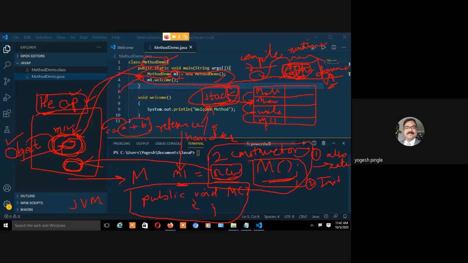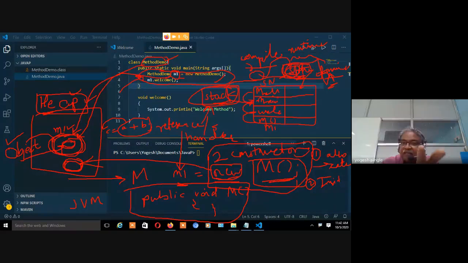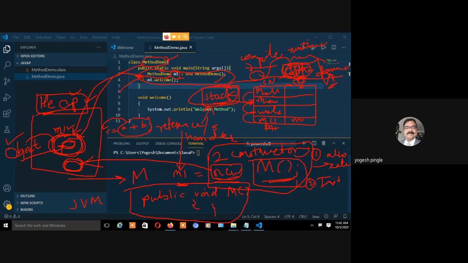M1 is going to be stored in the stack. The stack is divided into two parts. This is called the stack name, the name of the class, name of the method, and so forth. And this is called the stack frame. So I may write M1 inside this.